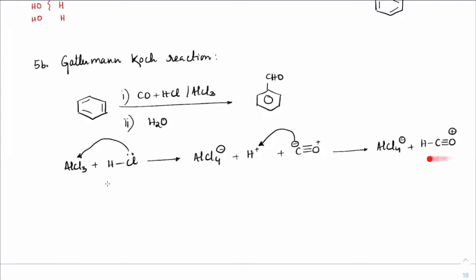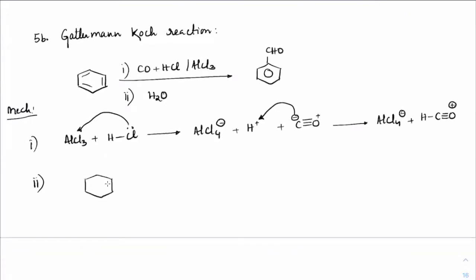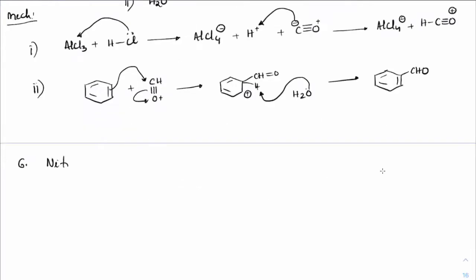Now you can see an electrophile is generated. So this is step 1 of the mechanism, where the electrophile is generated. So once the electrophile is generated, benzene will attack on it. So benzene will attack on C triple bond O plus H. So it will attack on carbon. This pi will shift onto oxygen. So we can get this as CH double bond O with positive charge and double bonds here. That on hydrolysis will extract the proton and retain the aromaticity.